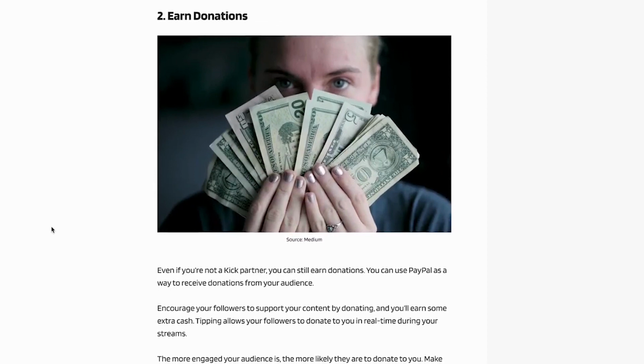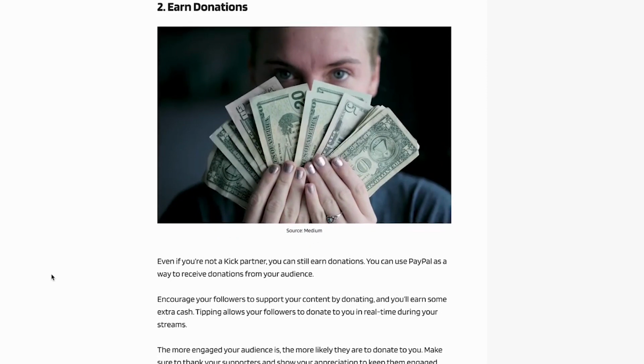Number 2, earn donations. Even if you're not a Kick partner, you can still earn donations. You can use PayPal as a way to receive donations from your audience. Encourage your followers to support your content by donating, and you'll earn some extra cash. Tipping allows your followers to donate to you in real time during your streams. The more engaged your audience is, the more likely they are to donate to you. Make sure to thank your supporters and show your appreciation to keep them engaged.